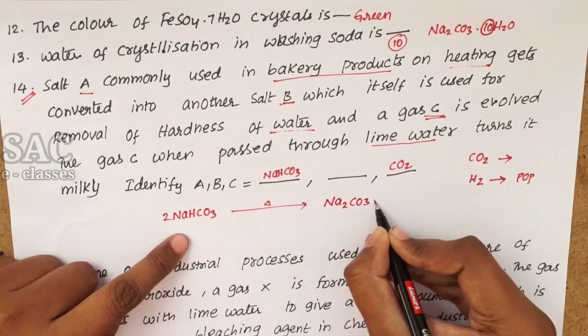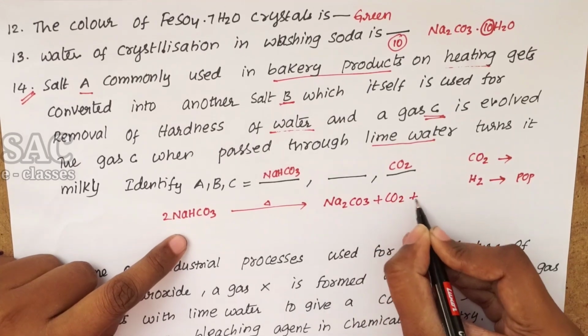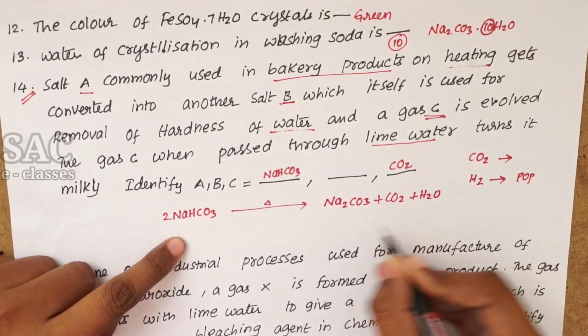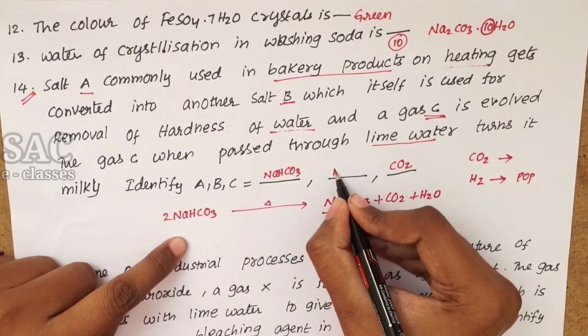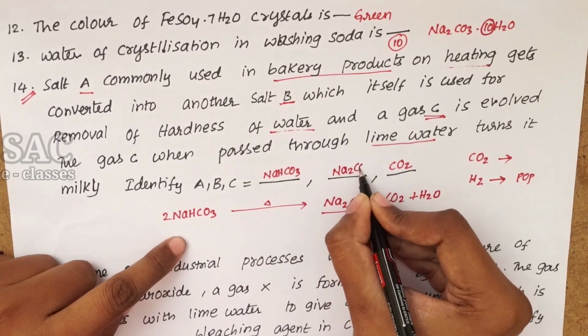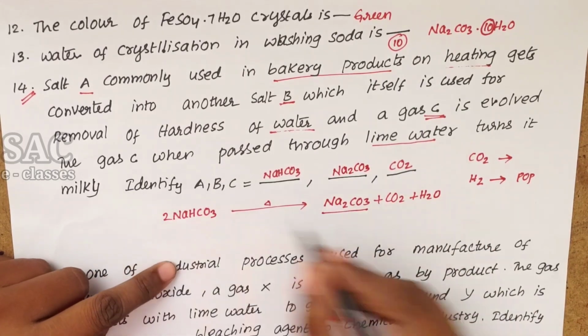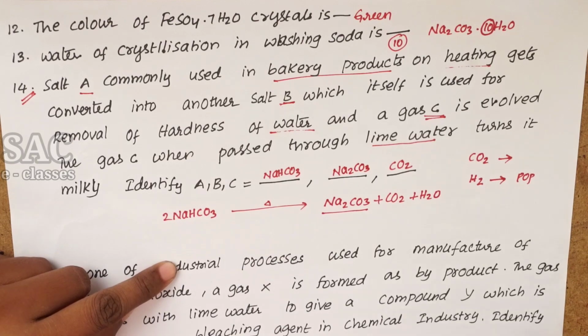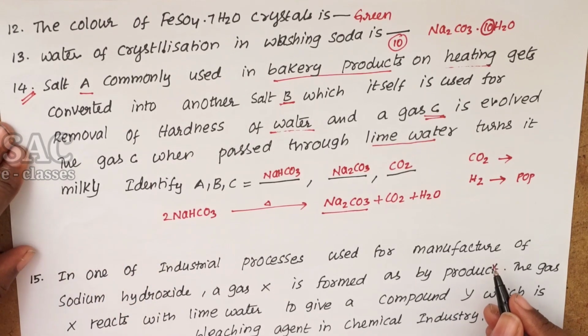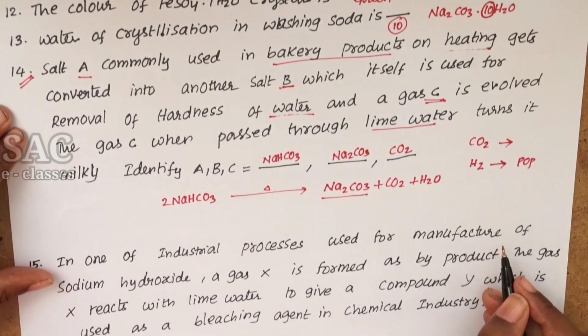Na2CO3 plus CO2 plus water. So Na2CO3 is the compound B, which is used in the removal of hardness of the water. Let's move to the next one.